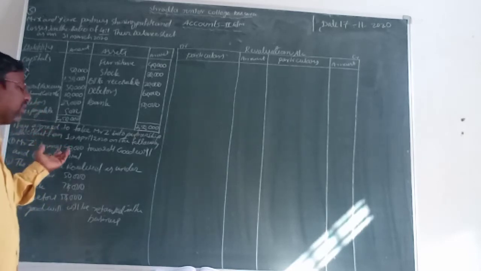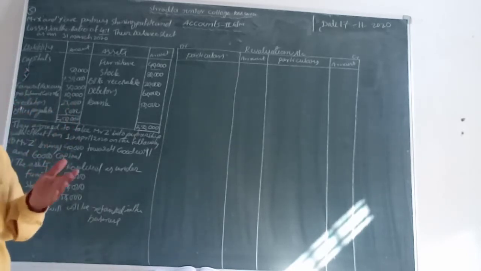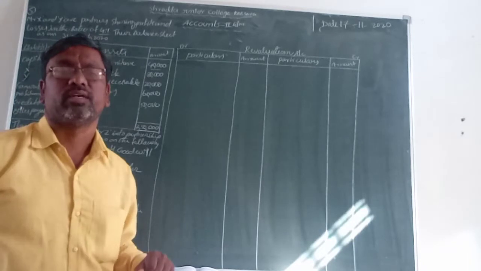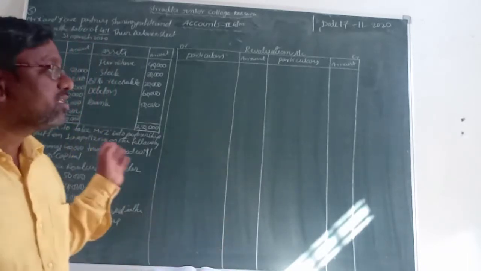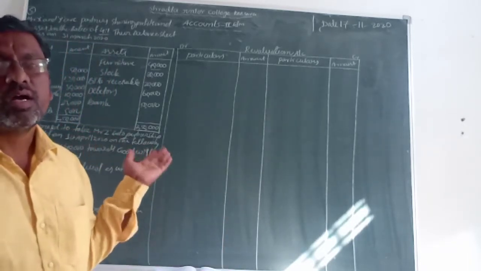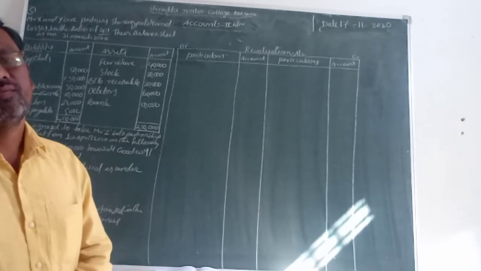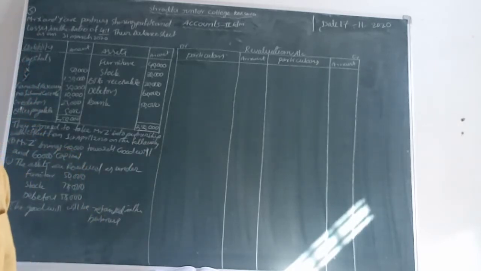Because the new partner brings goodwill of 40,000 and capital of 60,000, and it comes by cash, which account can we take it into? Cash or bank account. We can record it in that first adjustment.